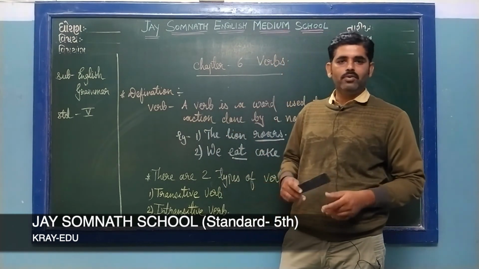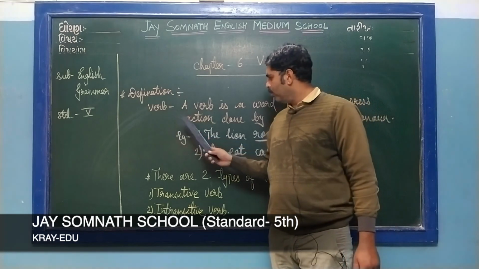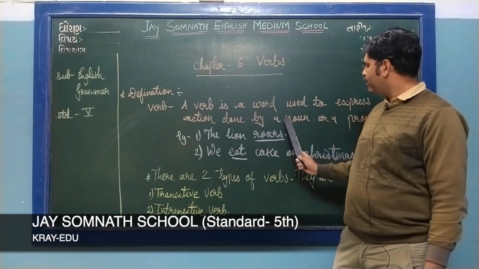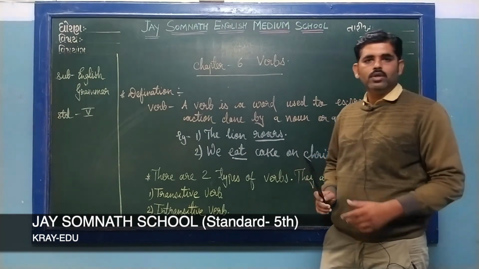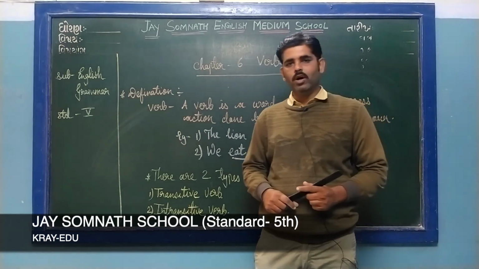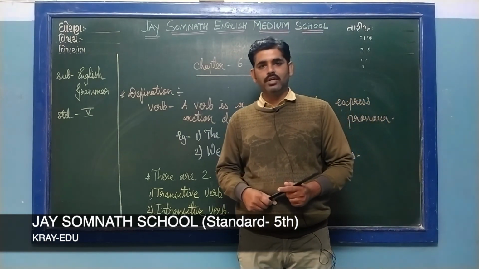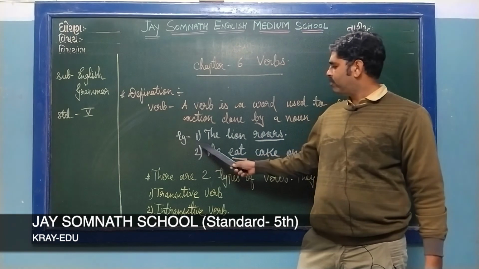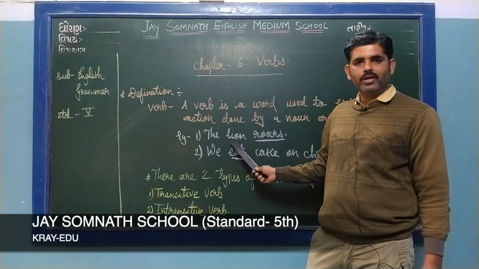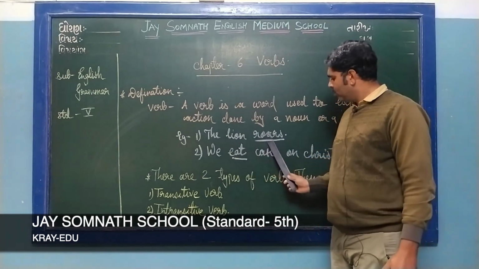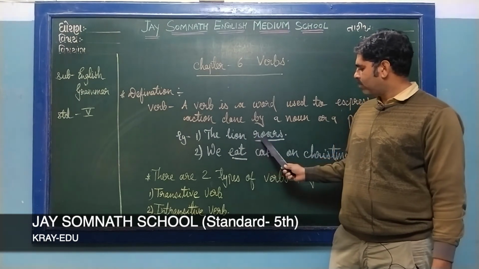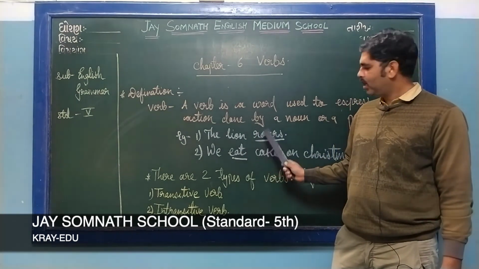What is a verb? Let's look at the definition. A verb is a word used to express action done by a noun or a pronoun. So any action done by a noun or a pronoun is called a verb. Verbs are also known as action words. Let's look at the example. The first example: the lion roars. What is the action done by the lion? He roars. So roar is the action done by the lion. That's why roar is considered to be a verb.